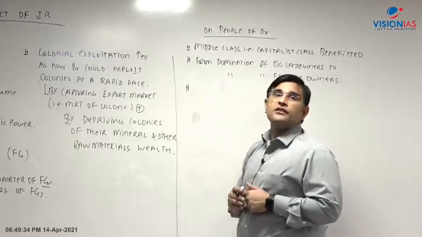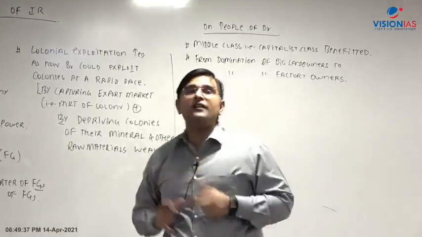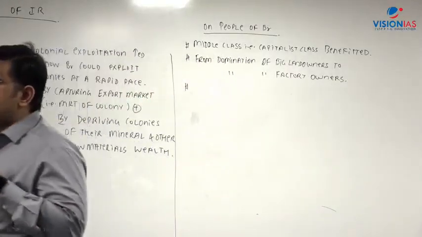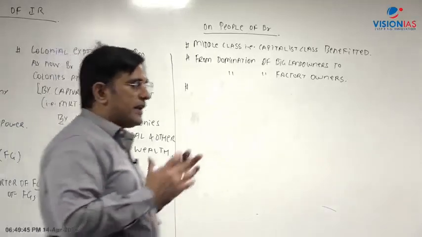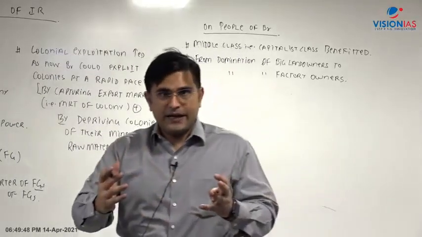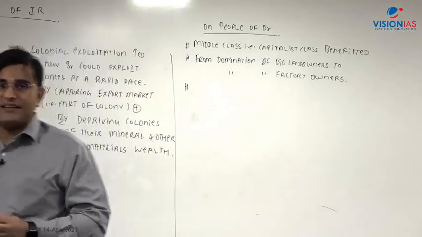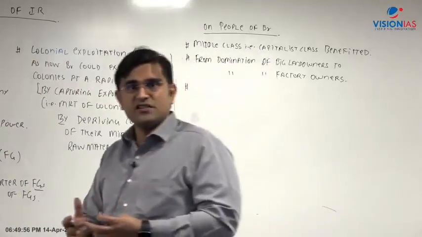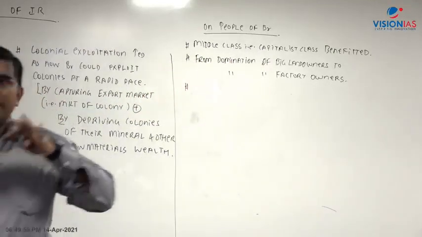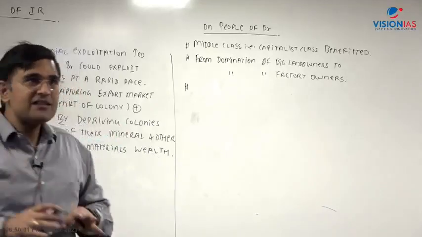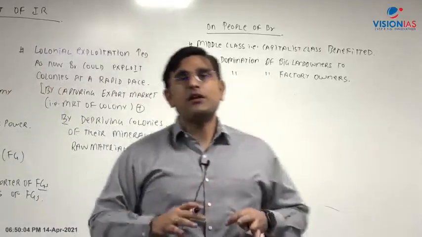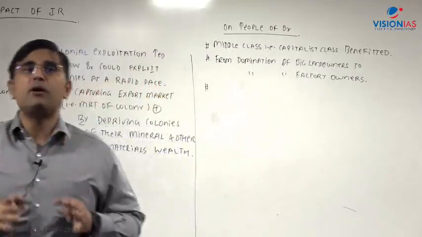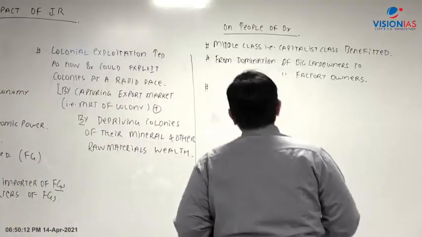Now what about the impact on the workers? The impact on the non-rich class was very bad. For example, the first thing that happened is that because of the enclosure movement, the small landowners in the rural areas were losing their lands, right? Plus, because of increasing productivity in the agriculture sector and the deployment of machines, the requirement for labor in agriculture was going down. As a result, a huge amount of migration takes place from the rural areas to the urban areas. So the first social impact is this huge migration from rural areas to urban areas.